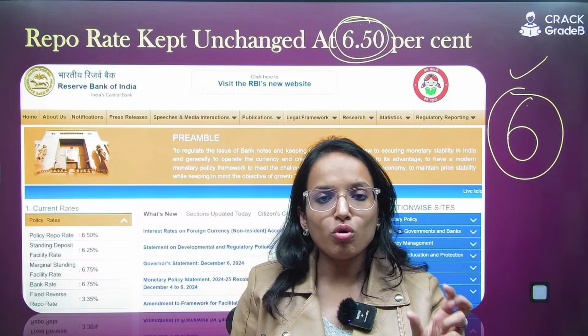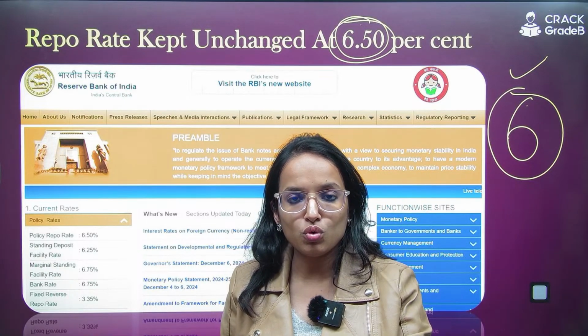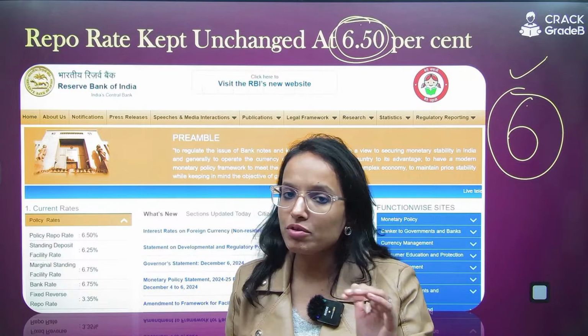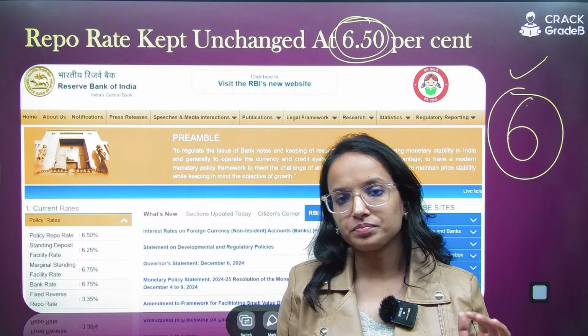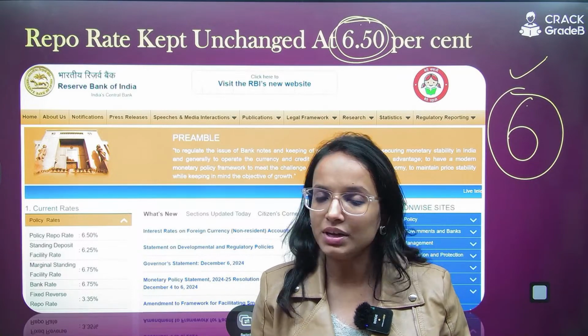What is quorum? Quorum is basically minimum number of members to be available to start the meeting or to have important decisions, right? So the quorum is 4 members. At least 4 members need to be present.